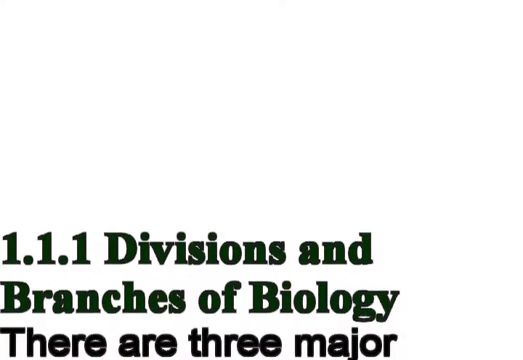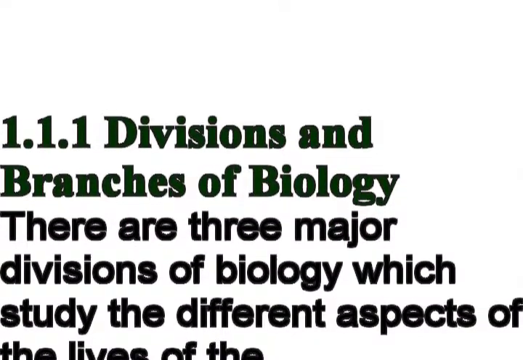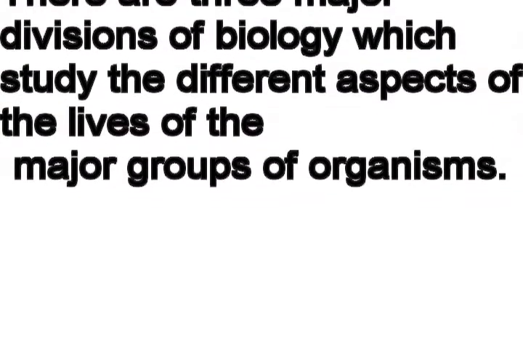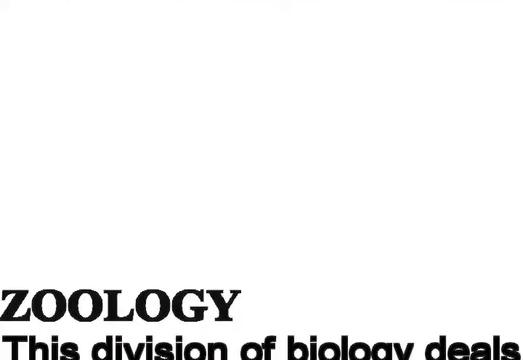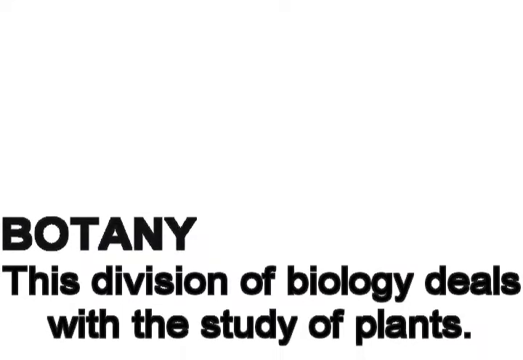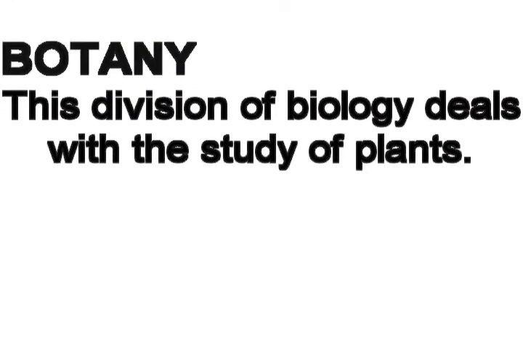1.1.1 Divisions and branches of biology. There are three major divisions of biology which study the different aspects of the lives of the major groups of organisms. Zoology. This division of biology deals with the study of animals. Botany. This division of biology deals with the study of plants.